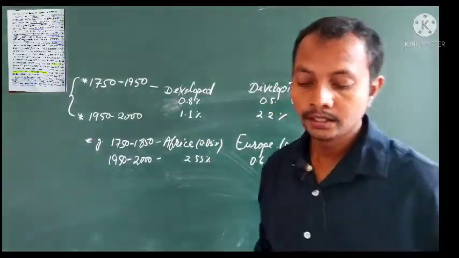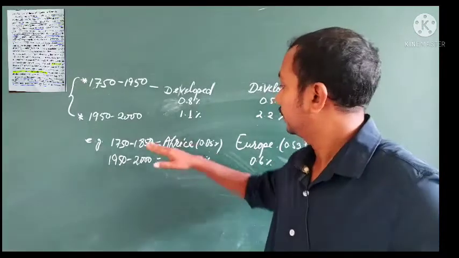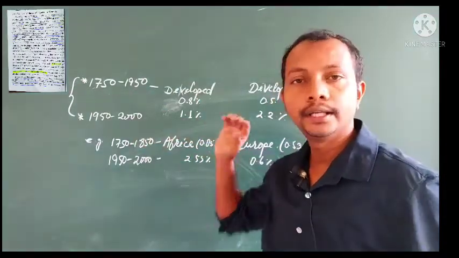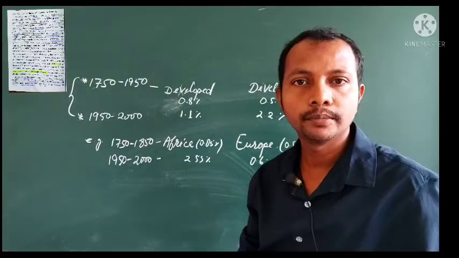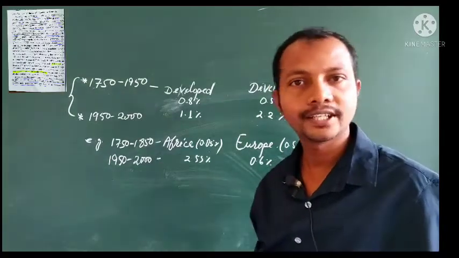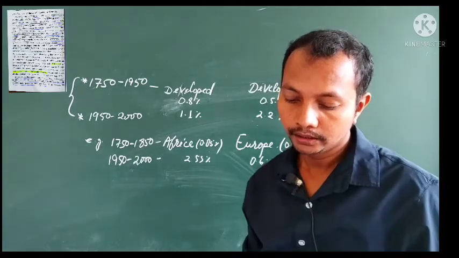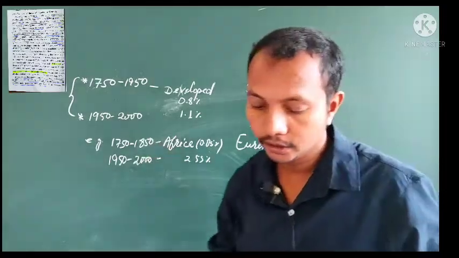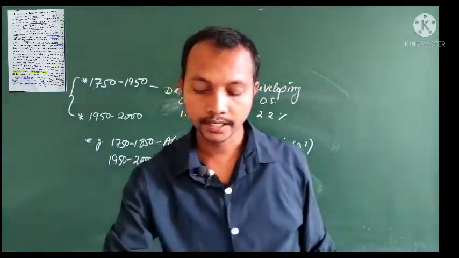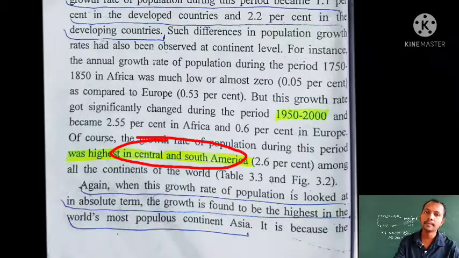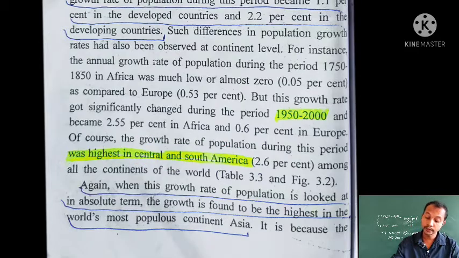So this is how, according to the changes in the socio-economic condition, the population growth rate keeps on changing. Okay, dear friends. Now if we see the growth rate alone, Central and South America has the highest rate of population growth during the period of 1950 to 2000.